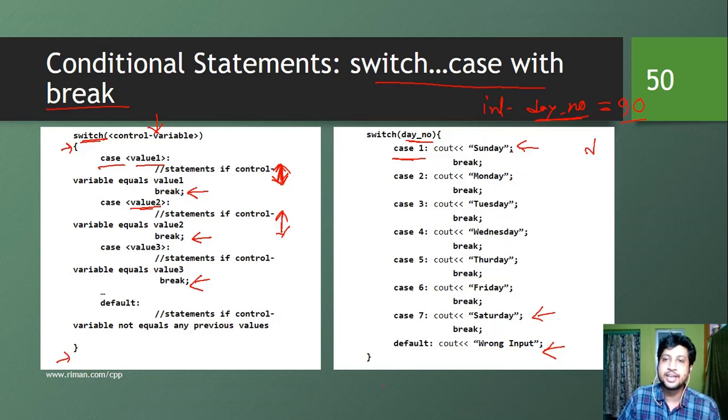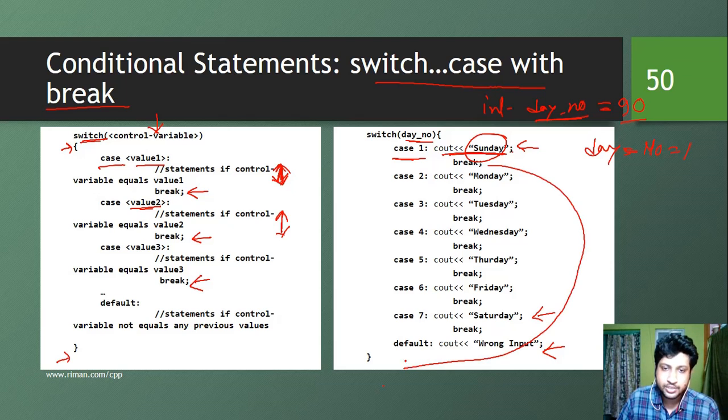So if day number is equal to 1, what will happen? This line will be printed, that means Sunday will be printed, and it will break out of here. If the day number is, suppose, 6, Friday will be printed. Only Friday, nothing else, and it will break out of here. But if we had not used break here, what would happen if the day number is 6?